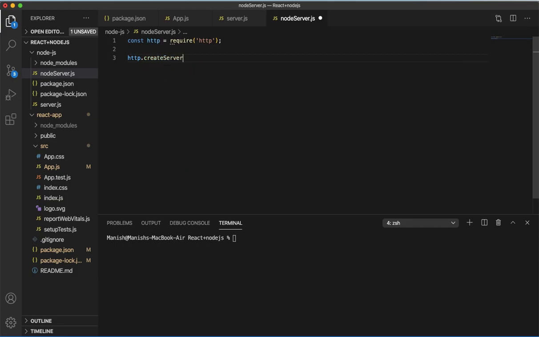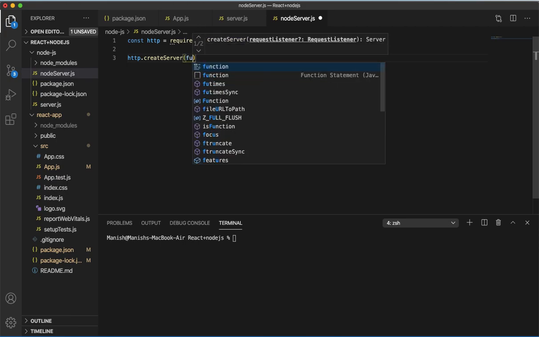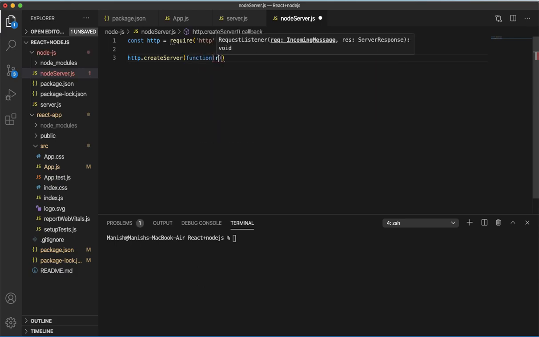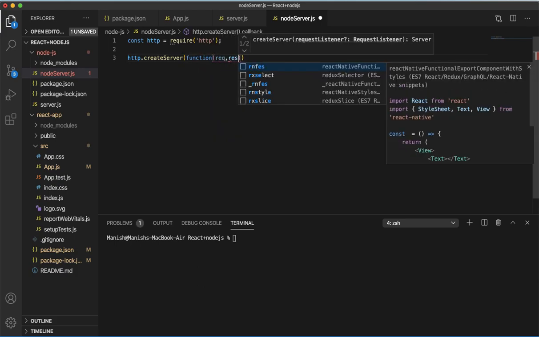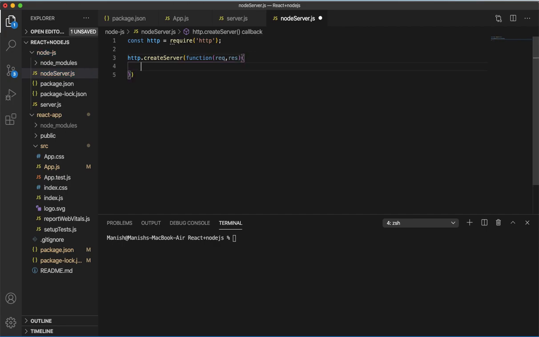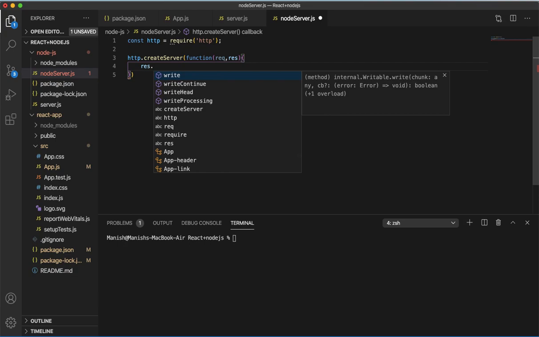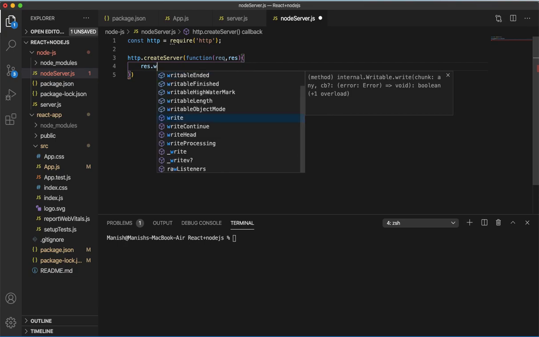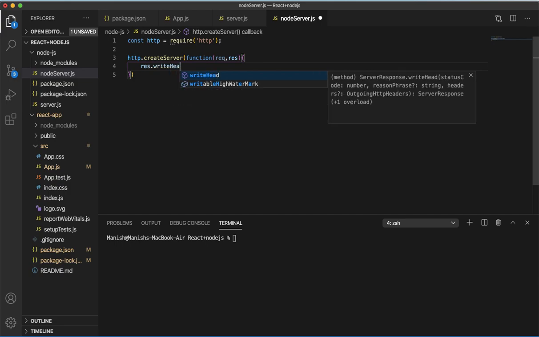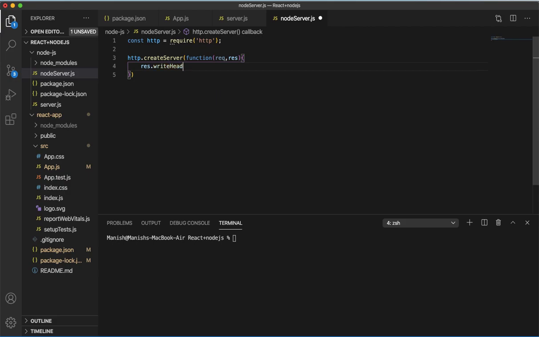This is the method which the HTTP module gives us, createServer, and it takes a function as a parameter, with request and response. With this response, now you need to pass the headers for it. Once you start typing, IntelliSense will provide all the methods to you. So write head.